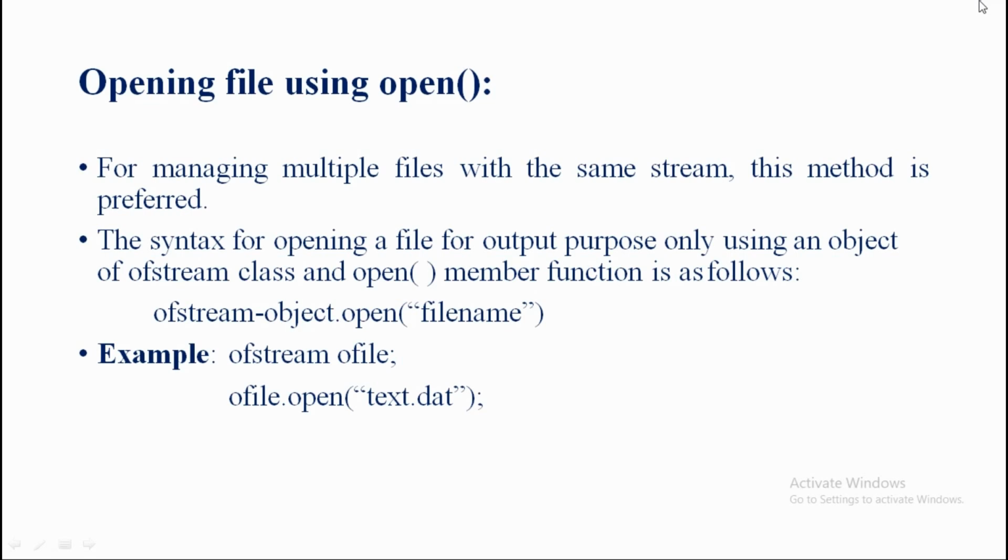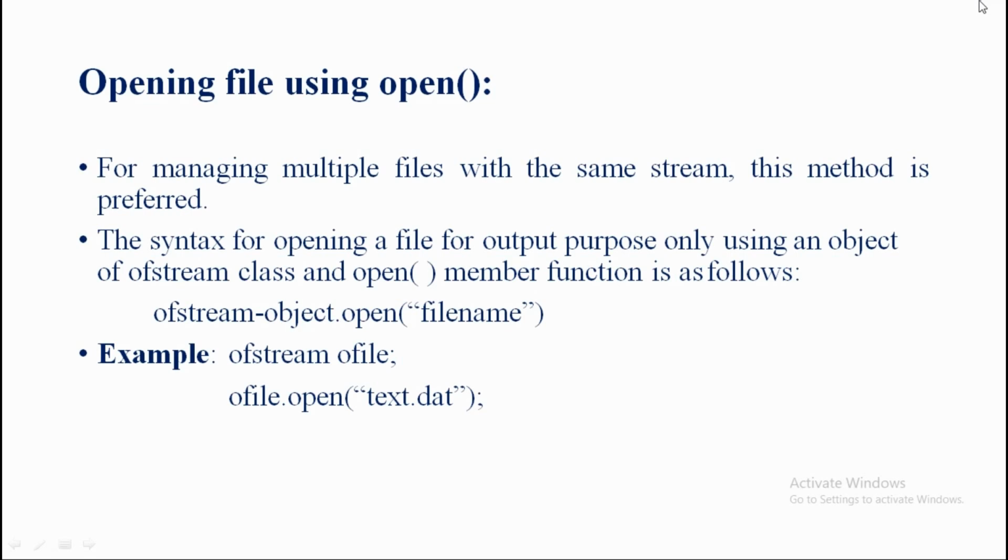Here we can say that we can say about this one, the ofile is declared to be an object of ofstream type and need to represent the file text.dat. So clear this point here? So we can say opening file using open member function. Here also we can do separate purposes. Maybe we can open the file for output purpose only, or we can open the file for input purpose also. Otherwise we can perform both operations, the input and the output operation.